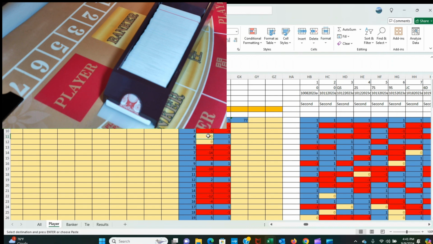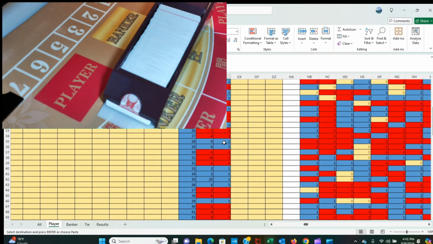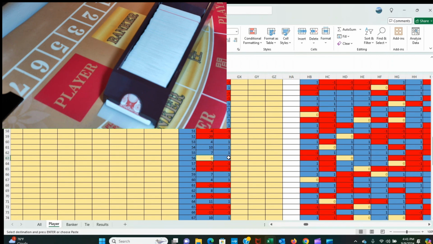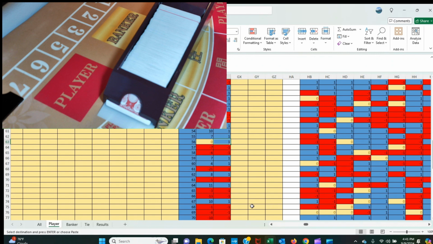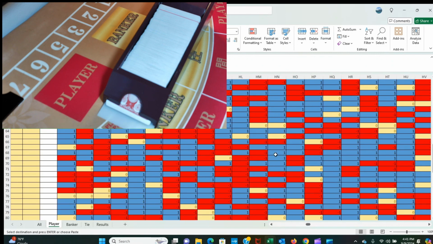Now what I did, I did a change: every time there is a zero, that is the same number of players and bankers on that entire row, when it's a zero, I'm on the player side. I'm converting it to player instead of banker as I was doing before. And here is another zero, I converted it into one, and then I applied that data to all my shoes.